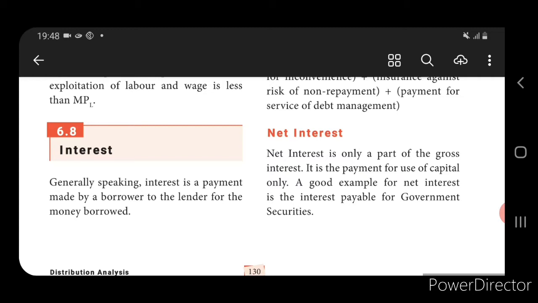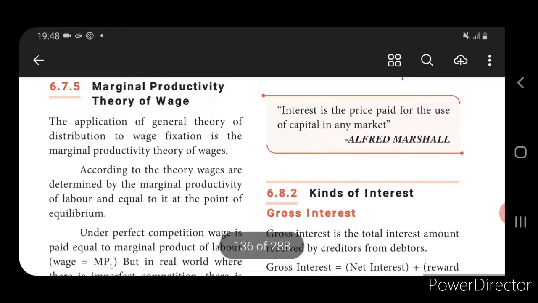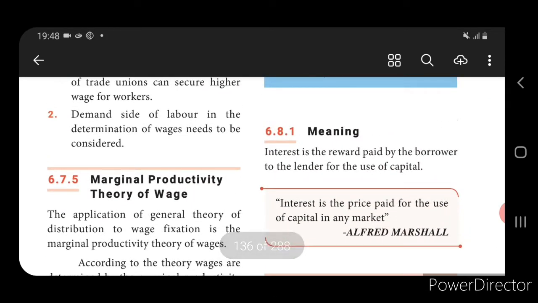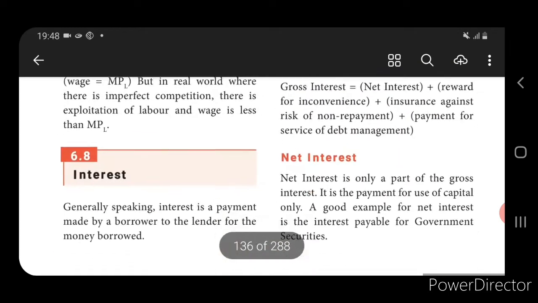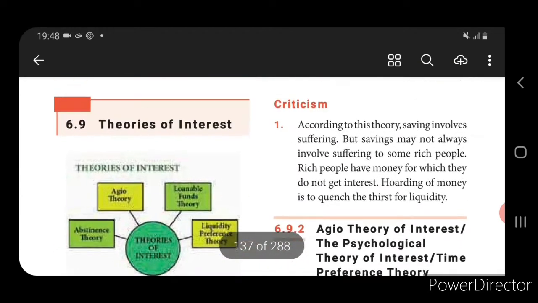Okay, it is called an interest. So what does interest mean? Interest means it is a reward paid by the borrower to the lender for the use of capital. So I am using a capital, so I have given a reward, that is called an interest. This has been explained by Alfred Marshall; that is the definition given by Alfred Marshall. Okay, next we come to know about theories of interest.